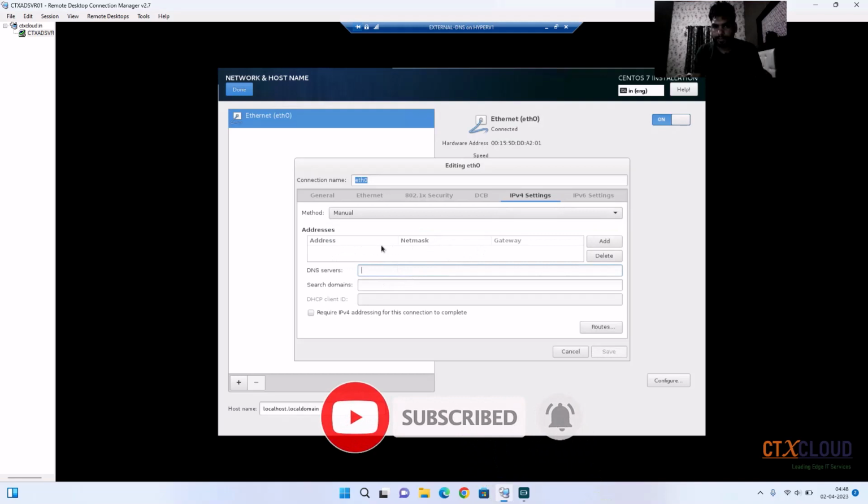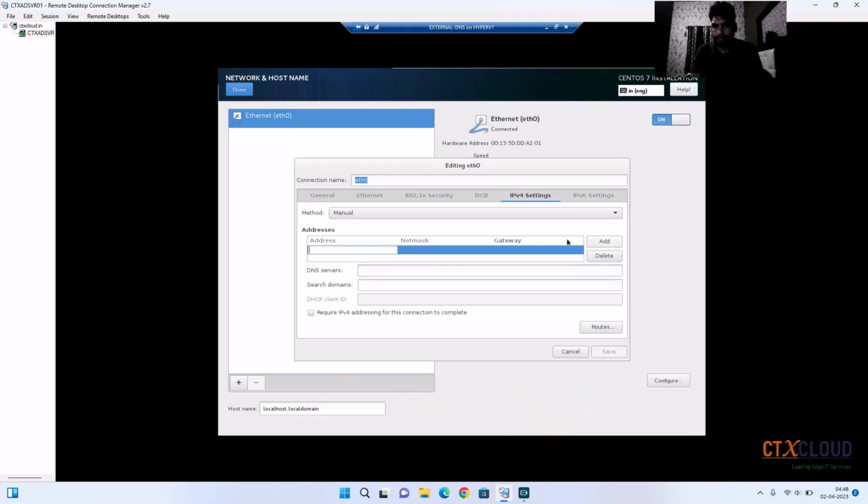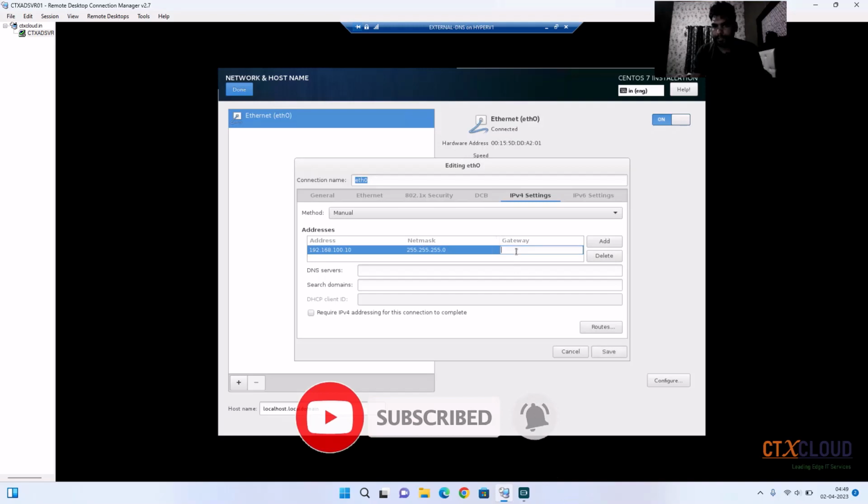Now you guys need to give the IP address. So click on add and mention your IP address. So I'm going with 192.168.100.10. Give the subnet mask 255.255.255.0, and this is my default gateway 192.168.100.1.